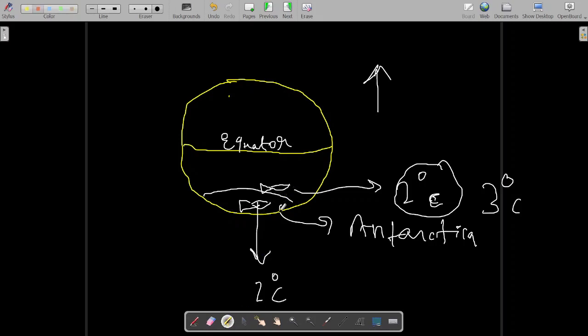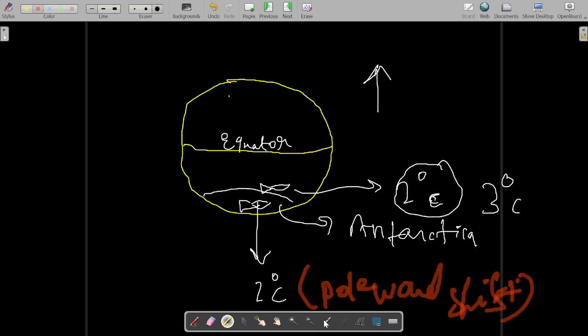So it is moving poleward. This is poleward shift of the fishes, because initially at the place where 2 degrees Celsius used to be, because of global warming, the temperature now is 3 degrees Celsius there. So what will the fish do? The fish will move towards the pole in order to find a place where 2 degrees Celsius is maintained.